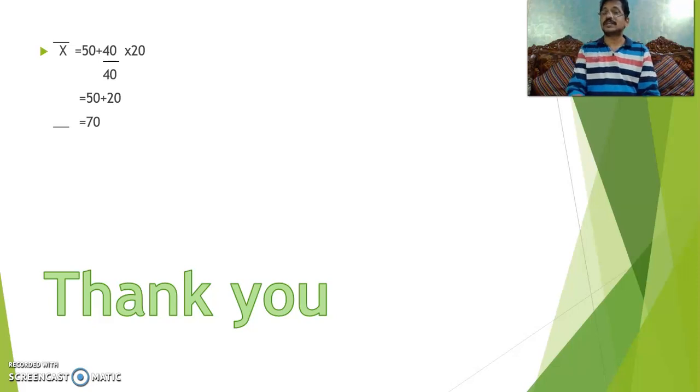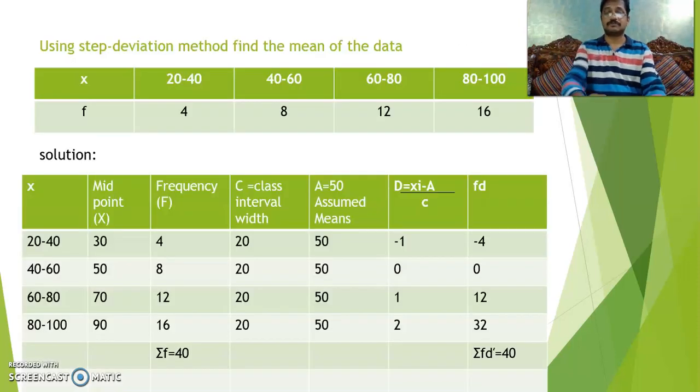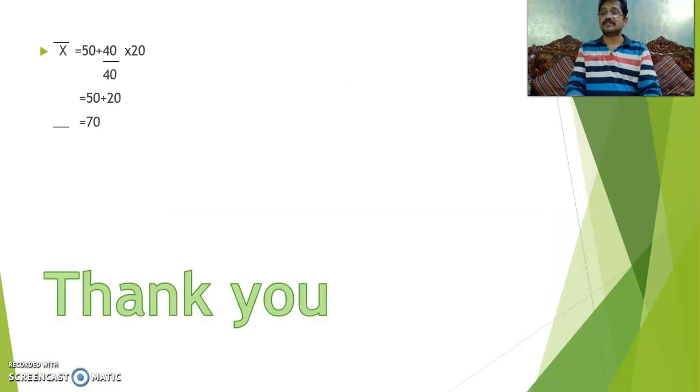Okay, so here x bar equals 50 plus 40 by 40, just substitute the values. So here sigma f equals 40, sigma fd equals 40. So obviously 50 plus 40 by 40 of 20, 40 40 get cancelled. So 50 plus 20, which is 70. In this manner, you can calculate the mean of the data. So mean, we can say arithmetic mean, average.